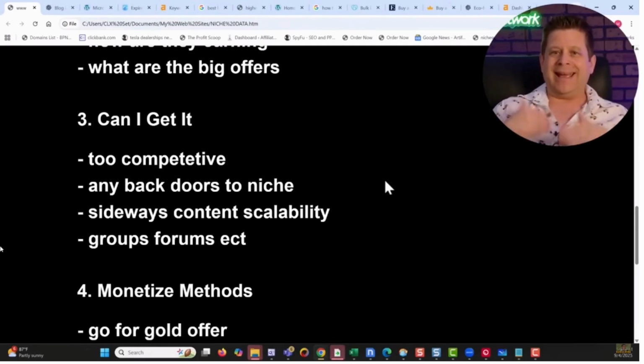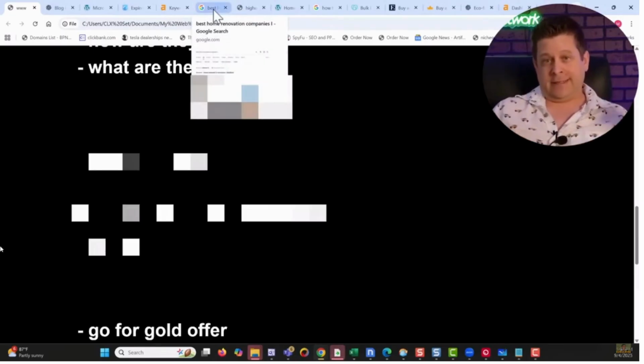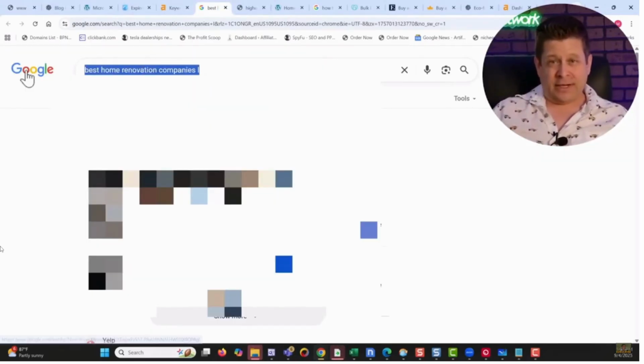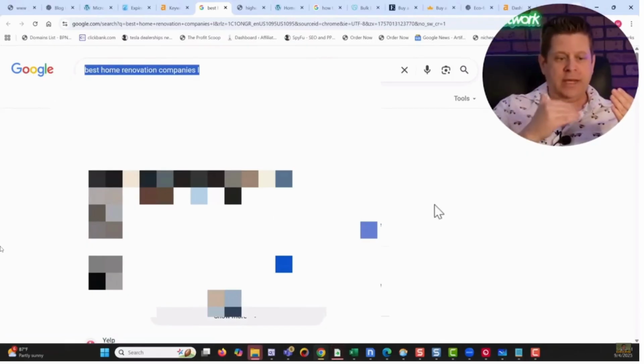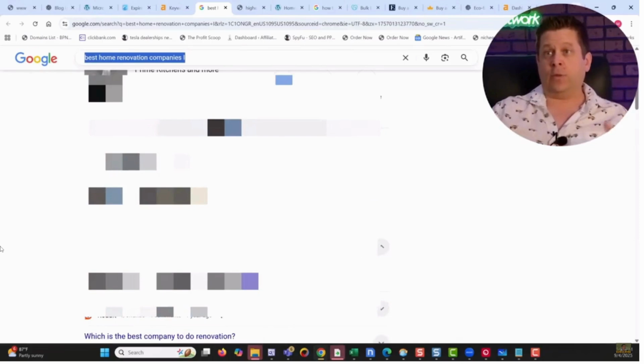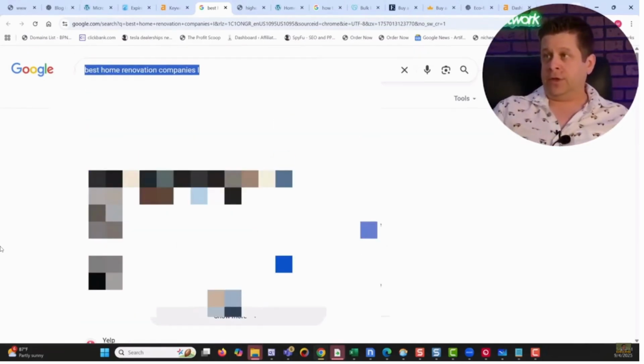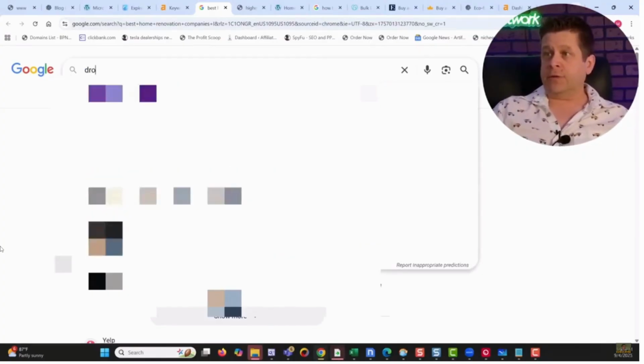Number 3, can we get this traffic? Is it too competitive? What does it look like? When I go to Google, is it like gigantic websites? Like if I see Uber, Lyft, and all these big websites, well, it's going to be pretty difficult. However, if there's little niche sites in there, that would work really well. For example, if I was to go to Google and search for drone fishing, what you're going to see here is different results that come up.